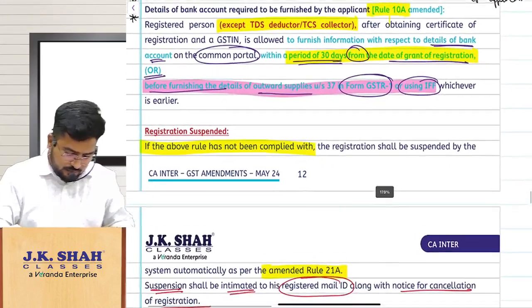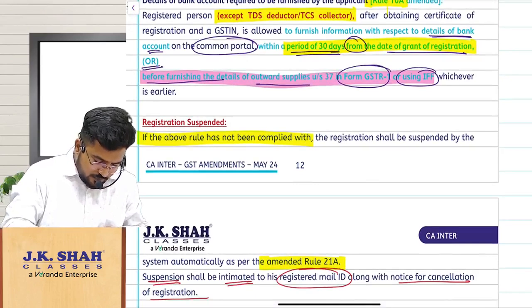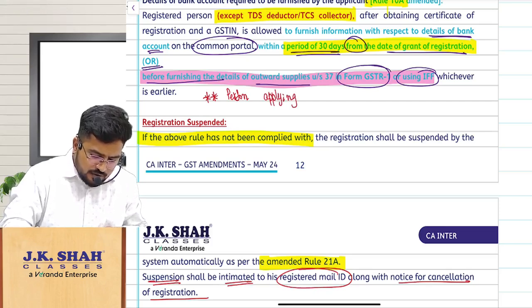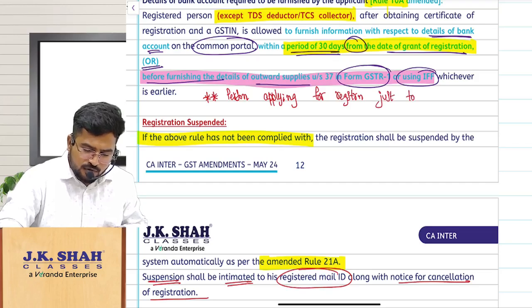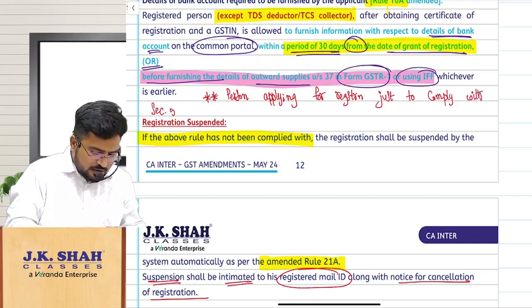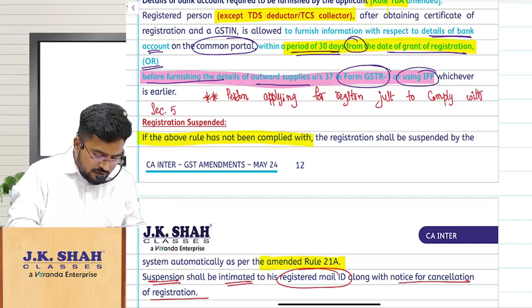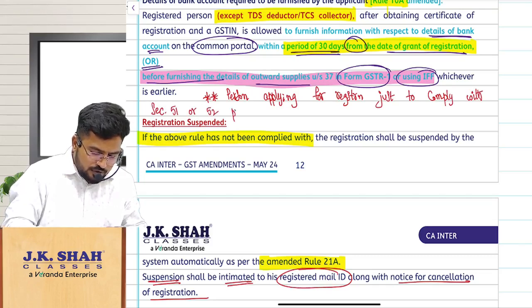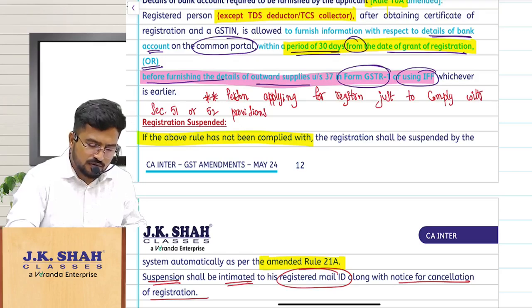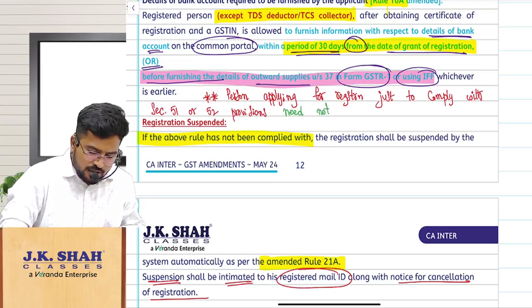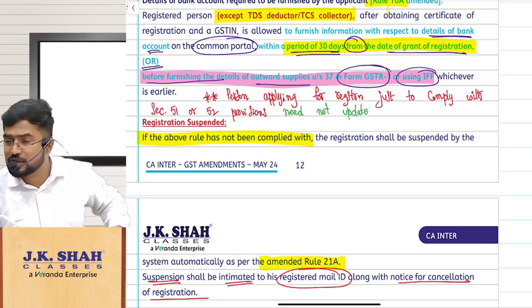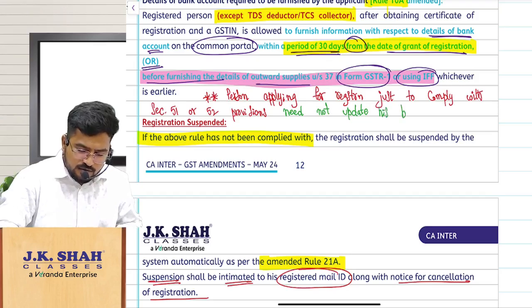Can I say, person applying for registration just to comply with section 51 or 52 provisions need not update his bank account details. Am I clear?